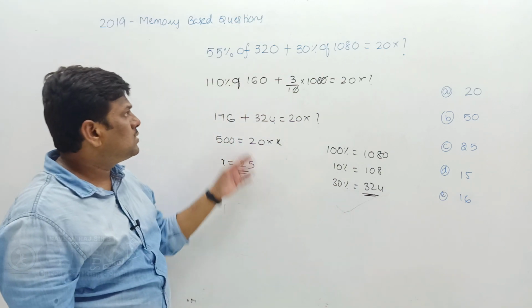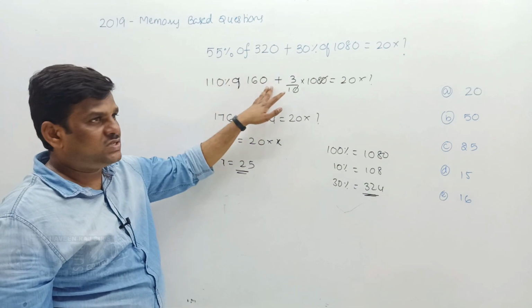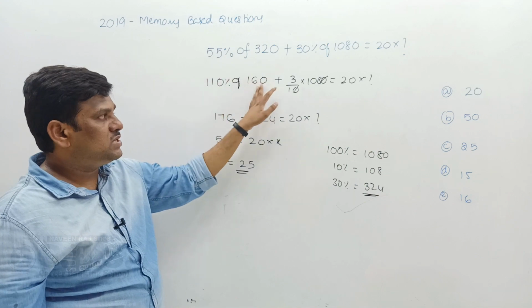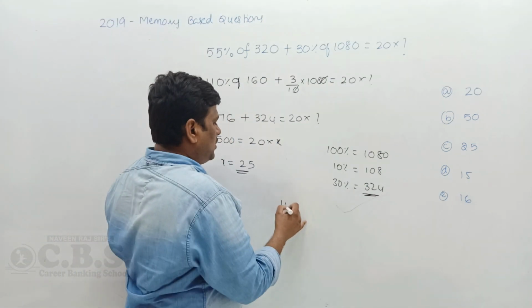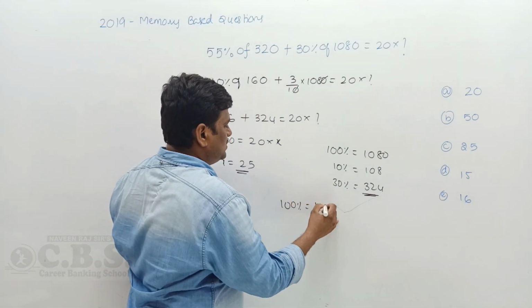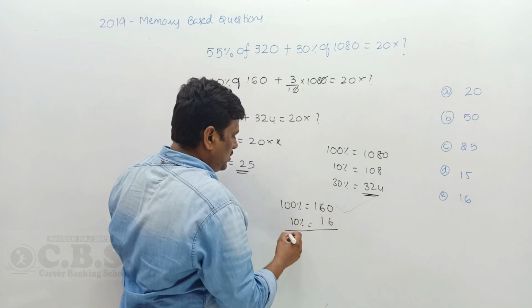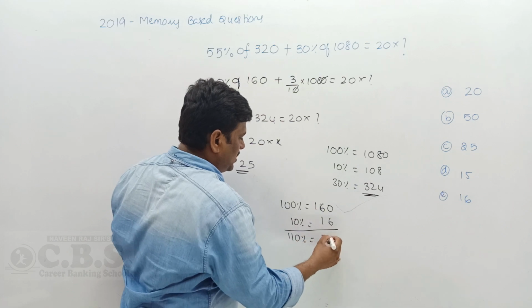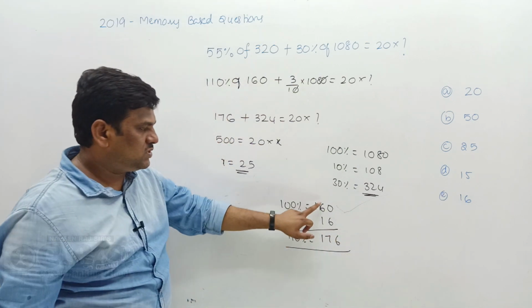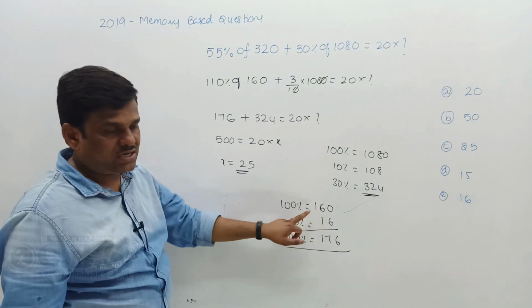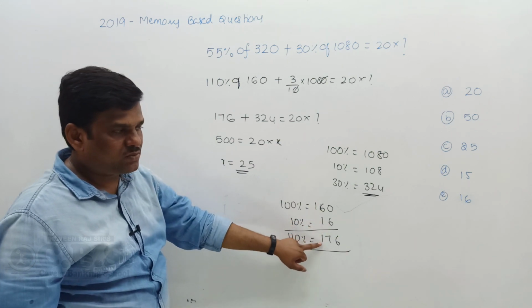This is another process. For 110%, 100% is 160. Get my point? 100% is 160. Now 10% is how much? 16. Now 110% means 176. This is also another process. 100% is 160, 10% is 16, 160 plus 16 gives you 176.